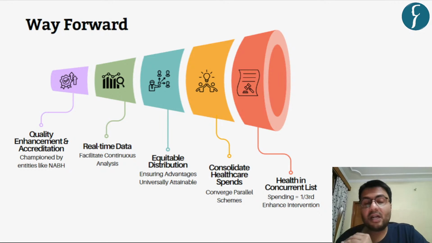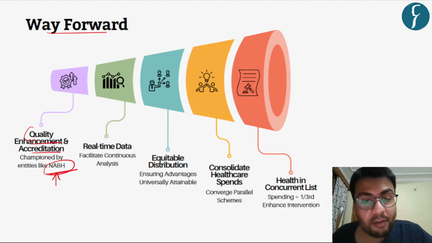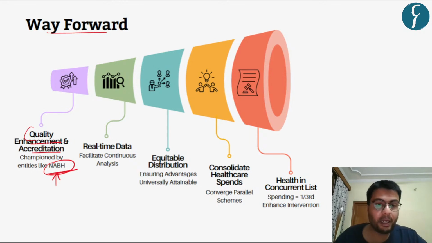So, in this regard, let us understand what should be the way forward in order to make this scheme more and more efficient and effective in nature. The first suggestion is the need to enhance the quality and quality accreditation of the hospitals, and in this regard, the government can take help of entities like NABH, because they are a private source of certification for hospitals.